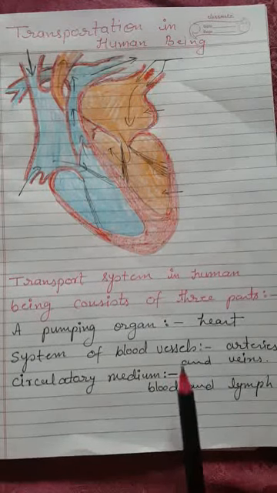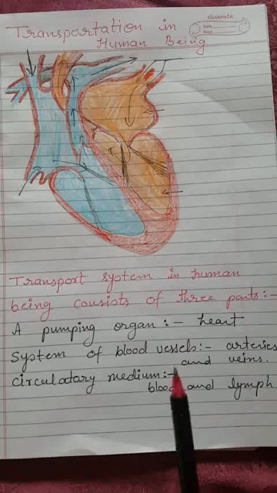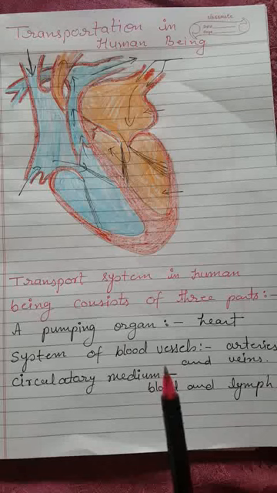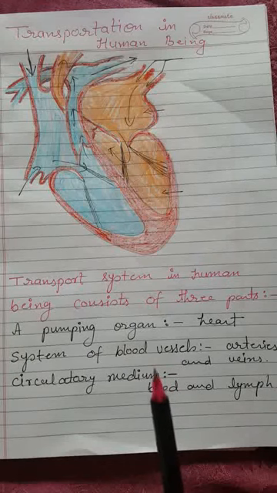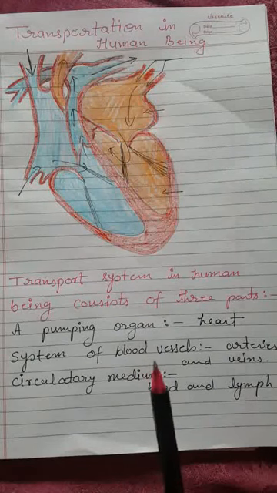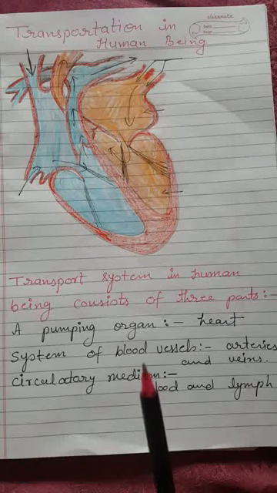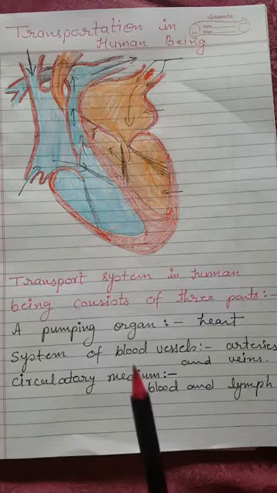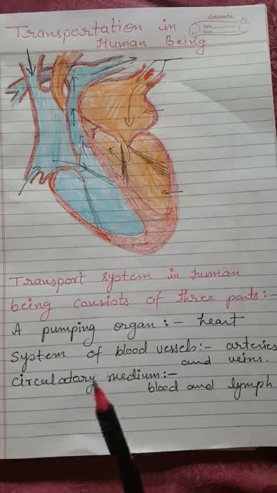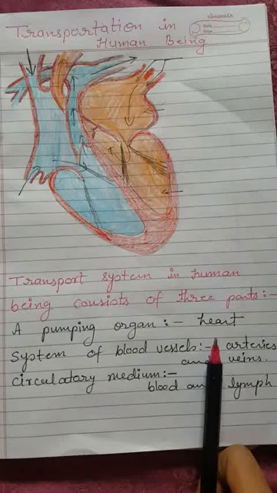We can compare our circulatory system to how water is transported to our house, which you all must have experienced. Water is first pumped from the groundwater or from the storage tank. For that we need a motor. The function of the motor is that it pumps the water to the tank which is on the top floor of the flat or of the bungalows. So the heart is like a motor. The heart pumps the blood to all parts of the body.